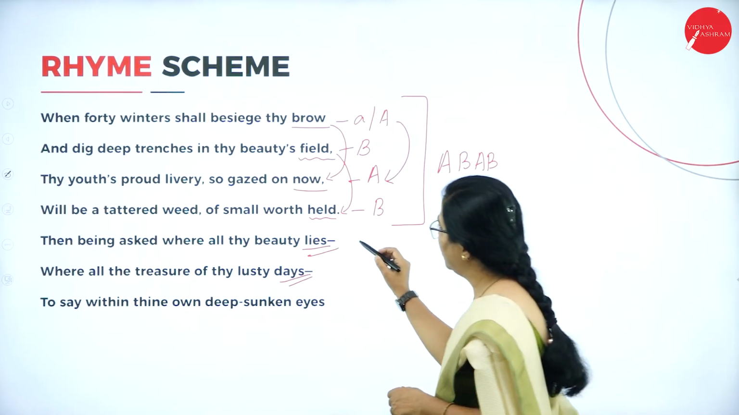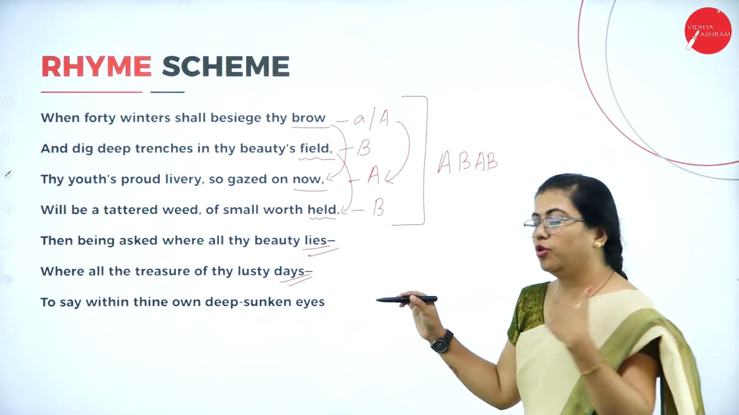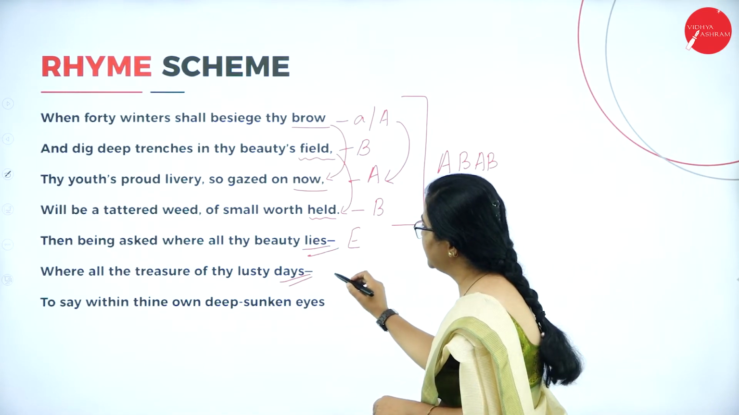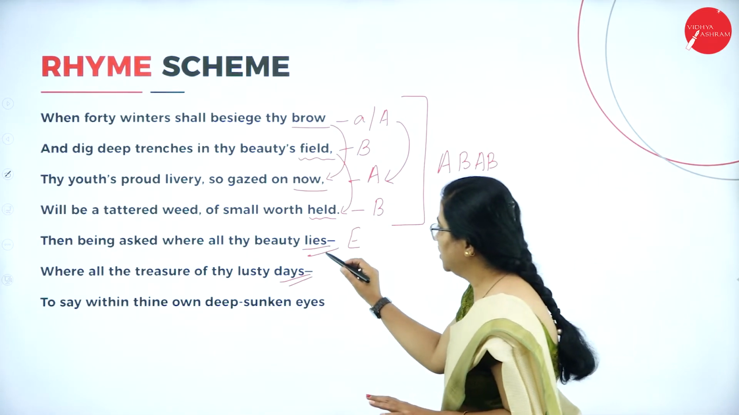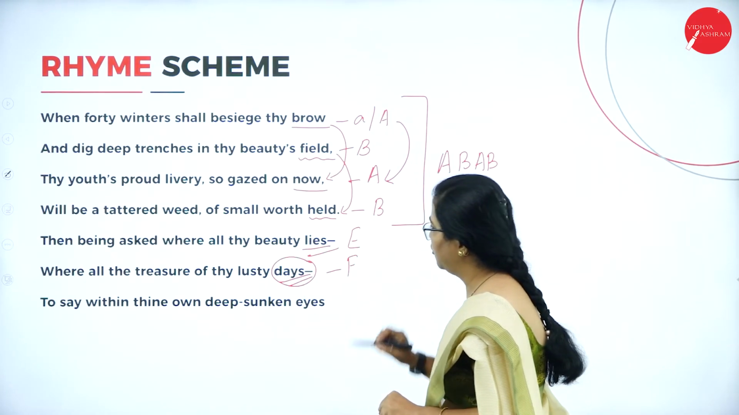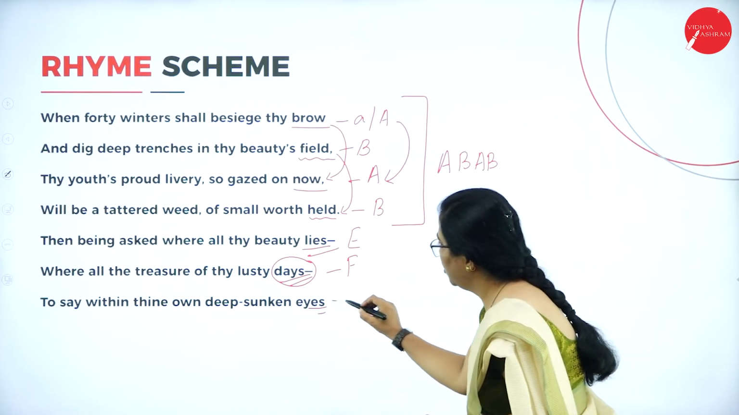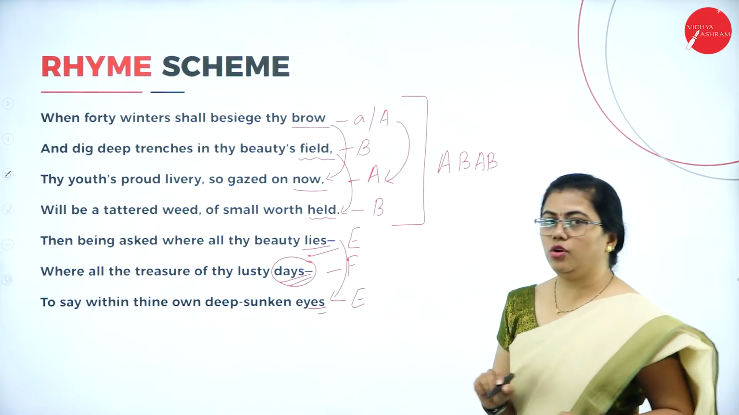Here, lies is again not rhyming with any of these, so I'm going to give a different name here, E. And lies and days, they are not rhyming, so for this I'm going to give a different name, that is F. Lies and eyes, they are rhyming, so I'm going to give the same name. Since these both are rhyming, I'm going to give E only.